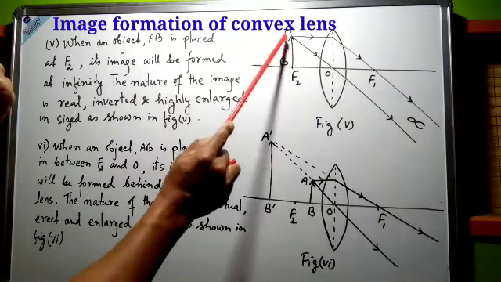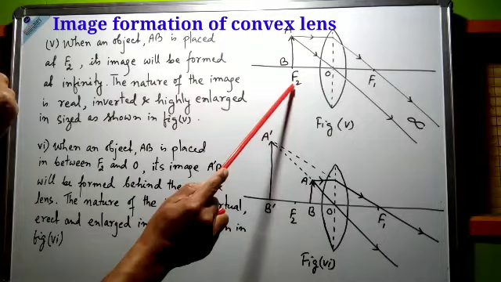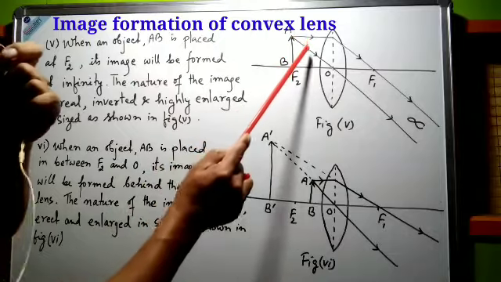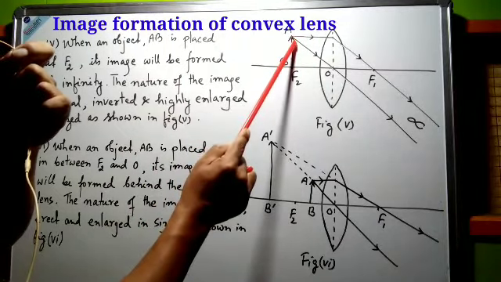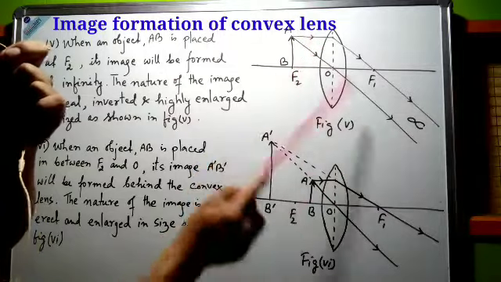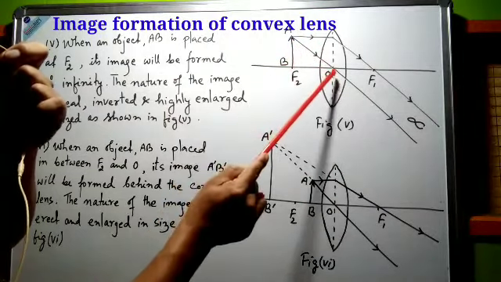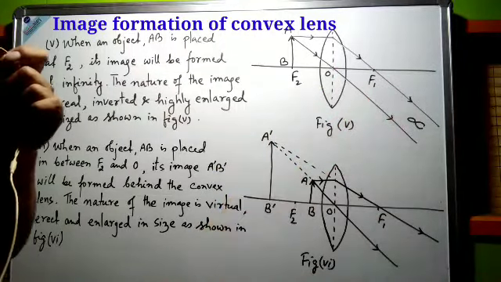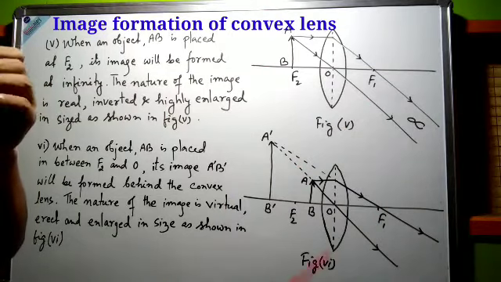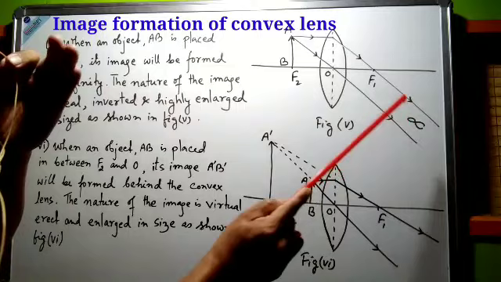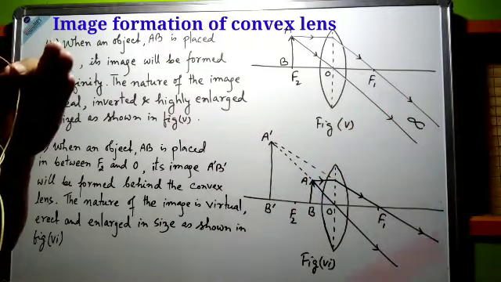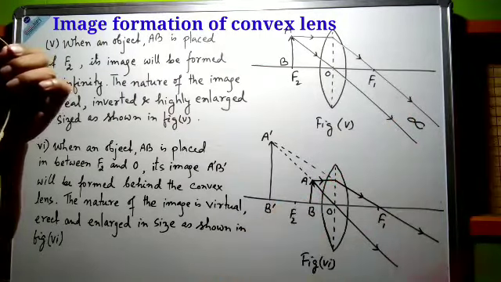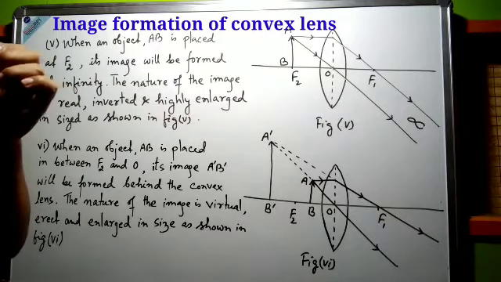In figure number 5, object AB is placed at principal focus F2, and as in the previous case, let us consider two light rays emerging from the same point A. One is parallel to the principal axis and second one is passing through the optical center. Then after refraction, the two refracted light rays are parallel to each other. So we have to say that the image will be formed at infinity, that is very far away from the convex lens, and the nature of the image is real, inverted, and highly enlarged in size.